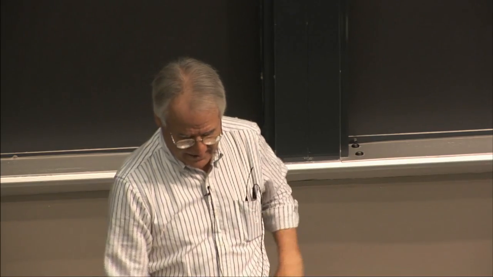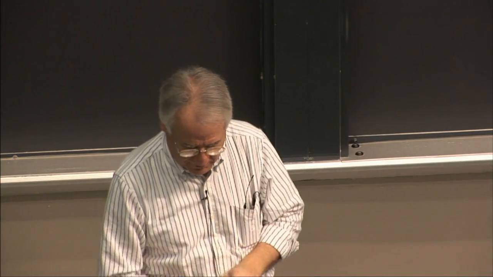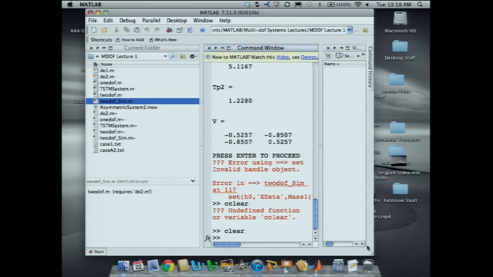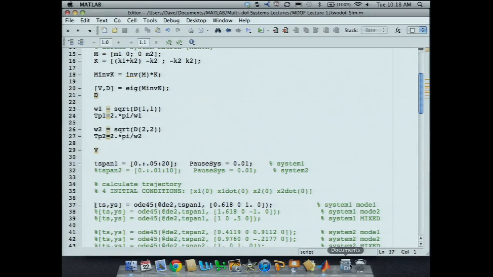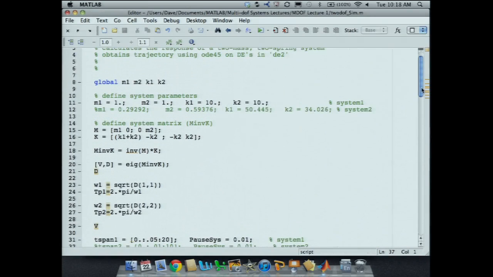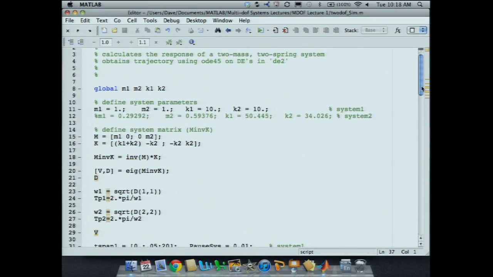So with that rousing endorsement, let me show you what we've got here. This is a program. Is that font readable by you guys? No? No? I'm sorry?